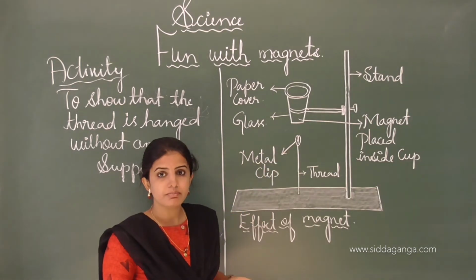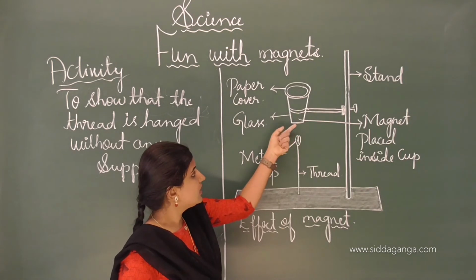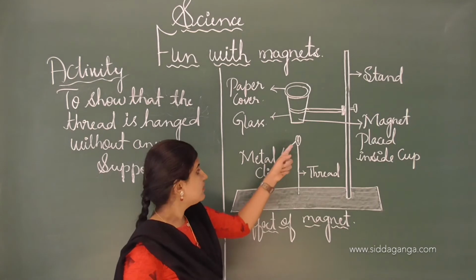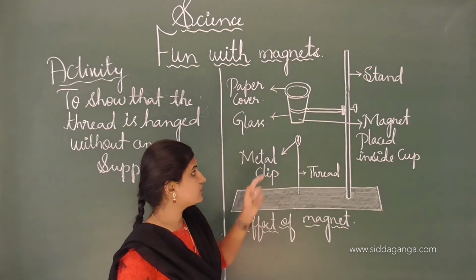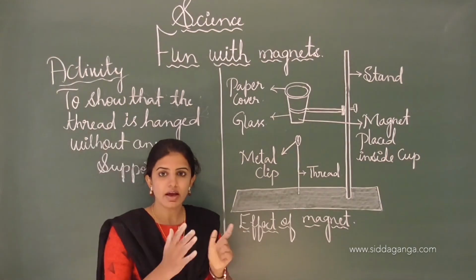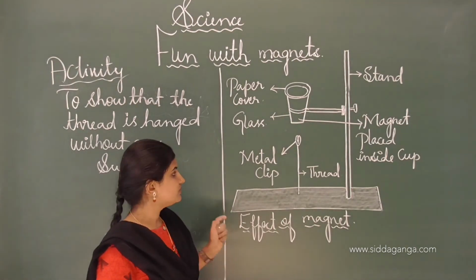Later, if we bring the thread near the glass, since the glass contains a magnet, it will attract the metal clip, and it will hang in such a position that without any support it is held in place.